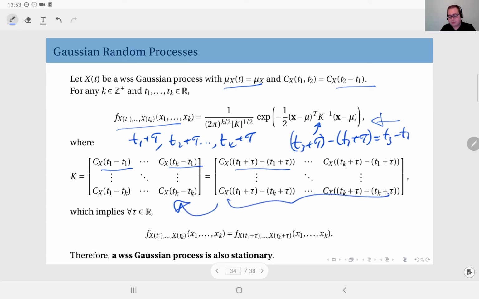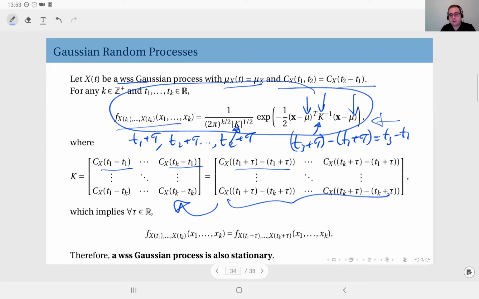which means this distribution will not change because this matrix will be the same. Mu, as we have established, is independent of time. This mu is still the same, and this matrix stays the same with respect to time shift. And therefore, when you have a wide-sense stationary Gaussian random process, if you shift every observation by the same amount tau, the joint PDF does not change.